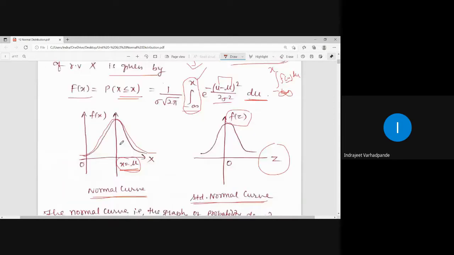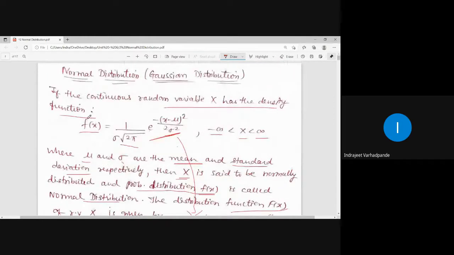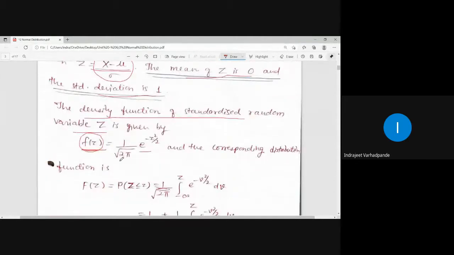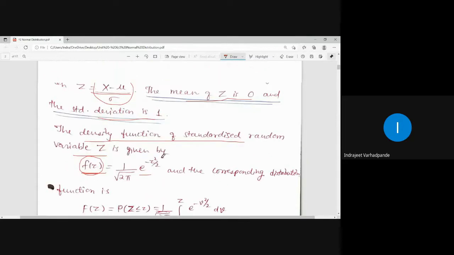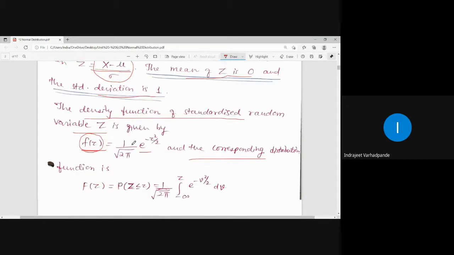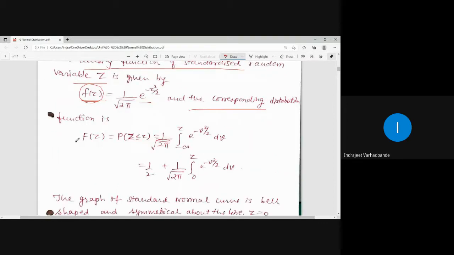F of x is the density function for the random variable x. Here there is no sigma. It is 1 upon under root 2 pi, e to the power minus z square by 2. Why? Because x minus mu whole square upon sigma square becomes z, so that is represented by z. So it becomes minus z square by 2.